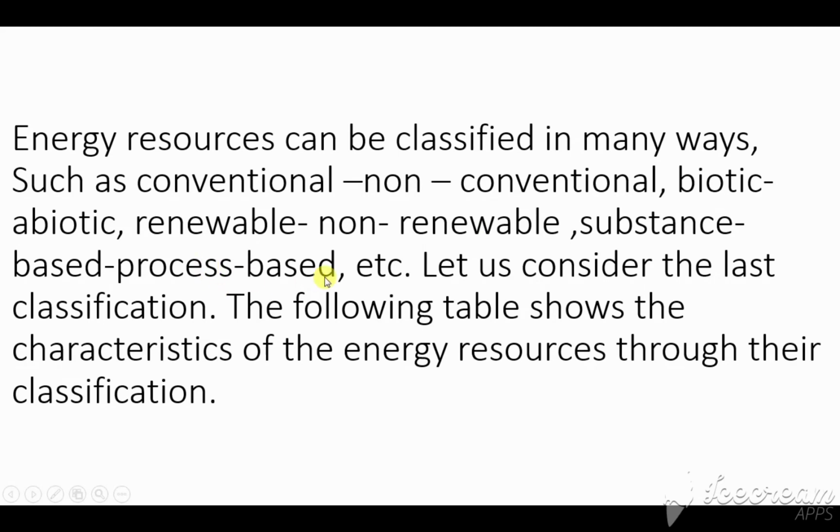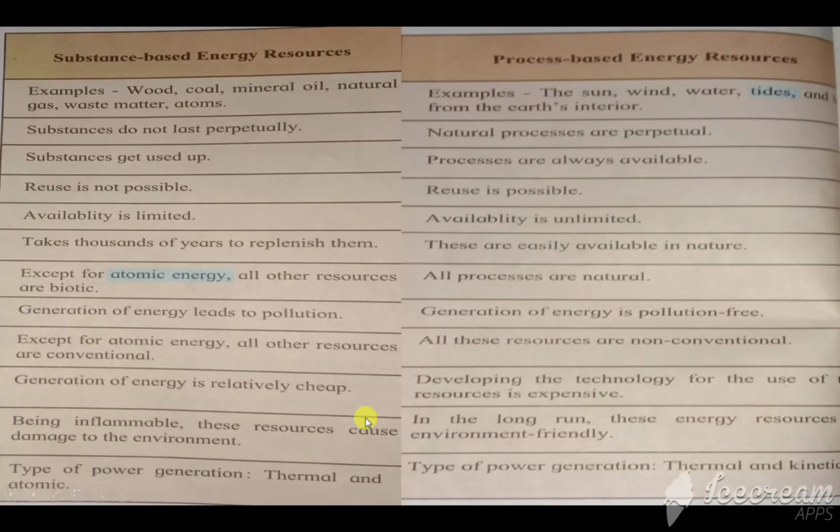Now, substance based, process based, etc., we will see in this table. Let us consider the last classification. The following table shows the characteristics of energy resources through their classification. Now, in your textbook, see this table, students. Substance based energy resource and process based energy resource. Now, here substance based energy resources are what? Like wood, coal, mineral oil, natural gas, waste matter and atoms. All these are substance based energy, means these are the conventional sources of energy.